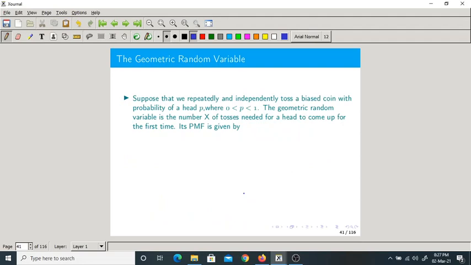So another type of random variable is the geometric random variable. Generally this is modeled by using an experiment where we get success or we get head for the first time, which means how many attempts are required to get head for the first time. Now PMF is very simple. We have seen it in the last class also.